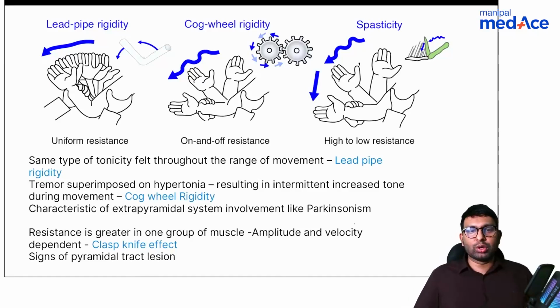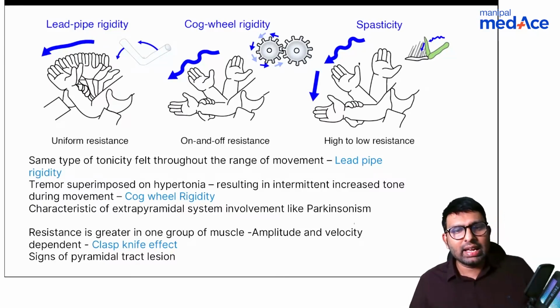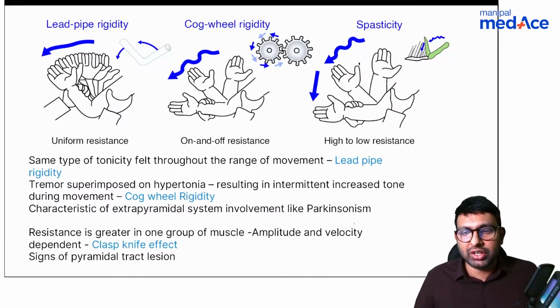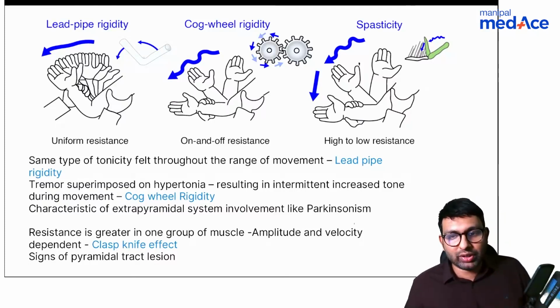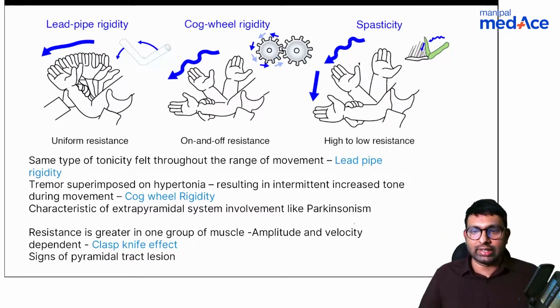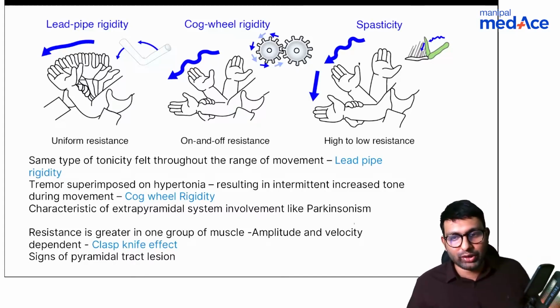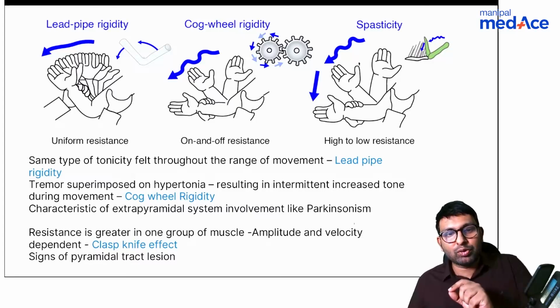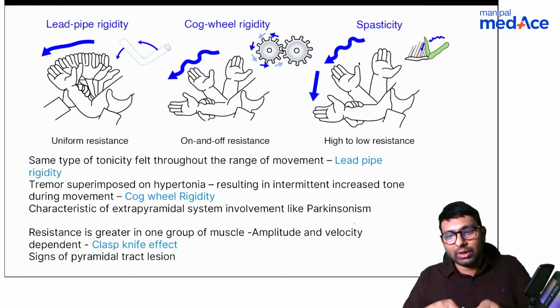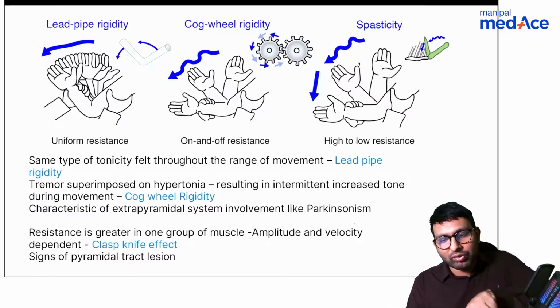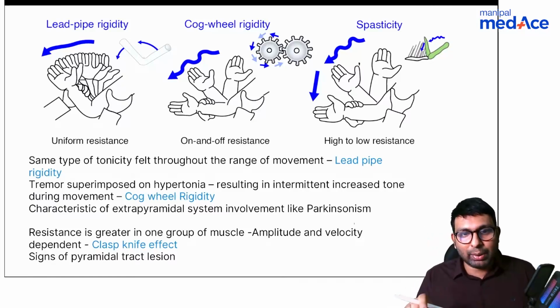This is something you have to know when it comes to PMR, mainly the difference between spasticity and rigidity. Both are types of hypertonicity, but there are two types of rigidity. Yes, correct, cogwheel rigidity. Shabir, you are right, not lead pipe rigidity. Let me tell you the difference between both of them. In lead pipe rigidity, the same tone is felt throughout the range of motion. That is why it feels like bending a lead pipe. There is the same resistance throughout. So that is lead pipe rigidity.